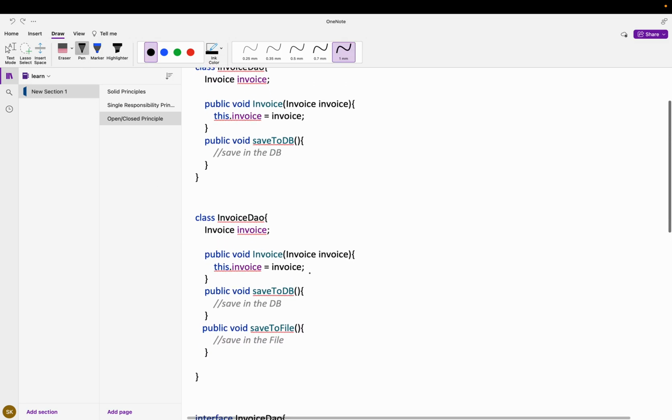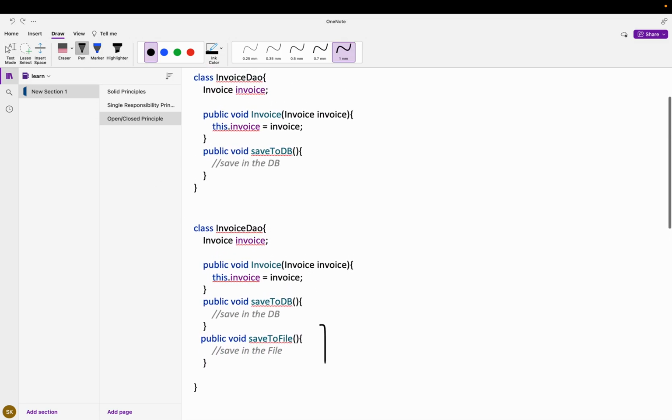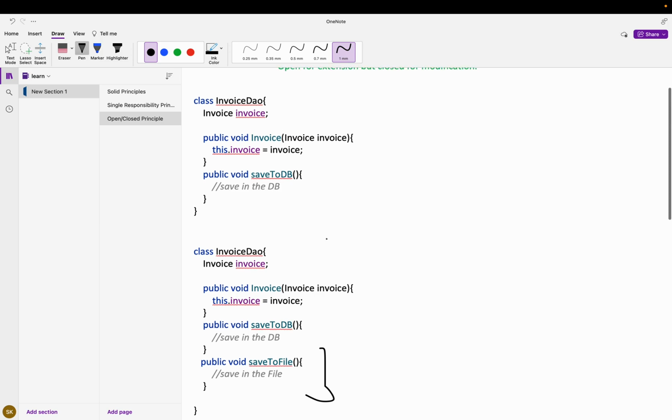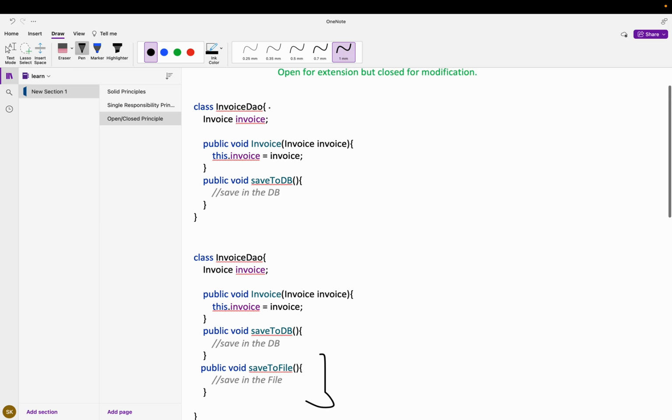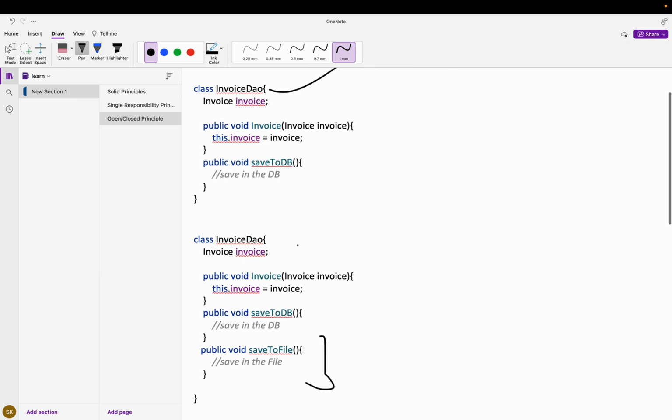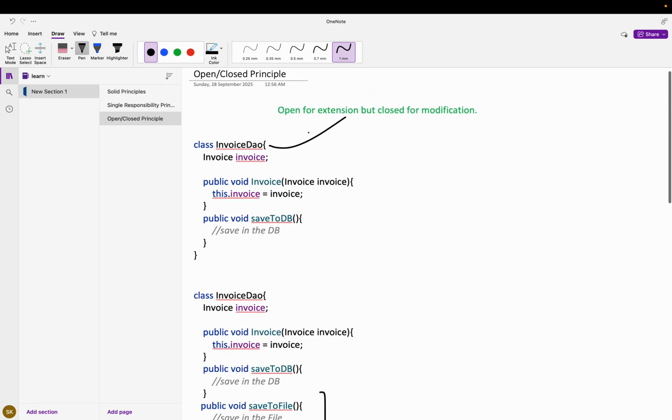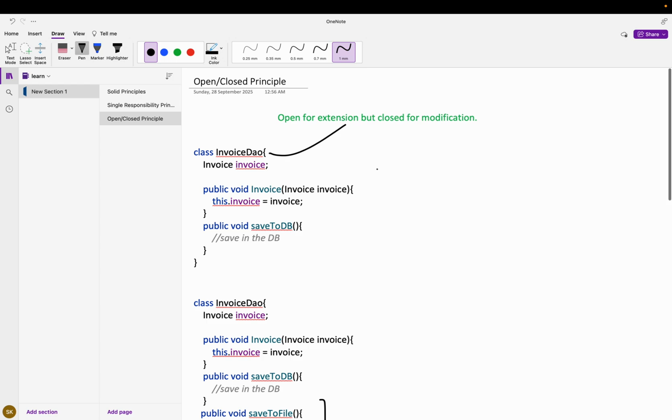And here you can see why we need this extra change when this class is already deployed in prod. There is no sense in updating the already deployed class again, which can lead to errors. So that's why this principle comes: open for extension but closed for modification.